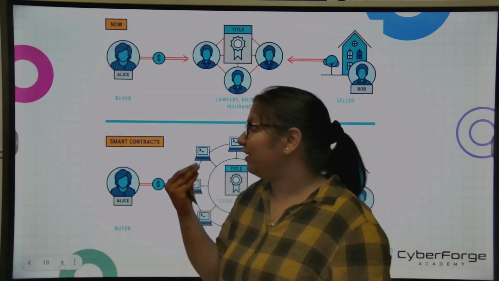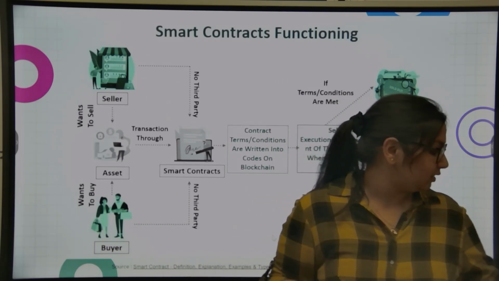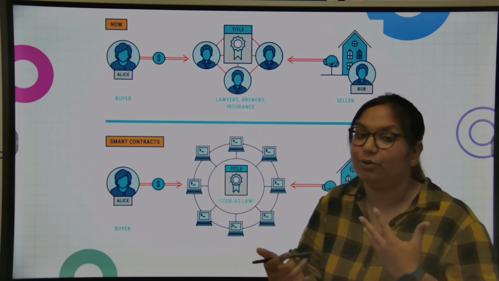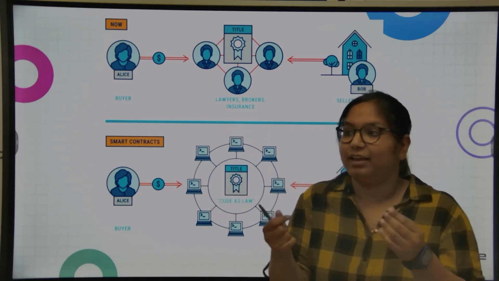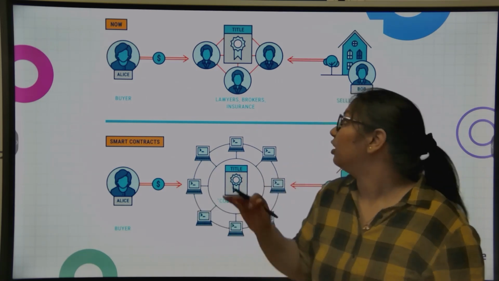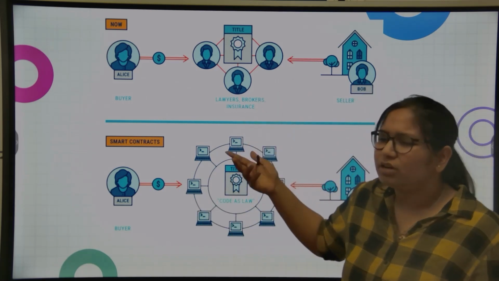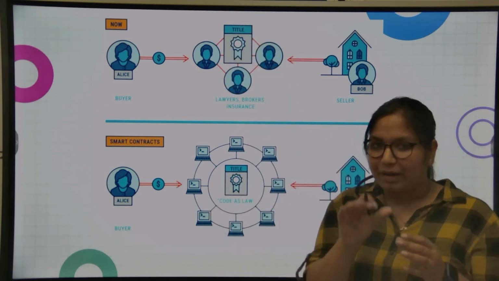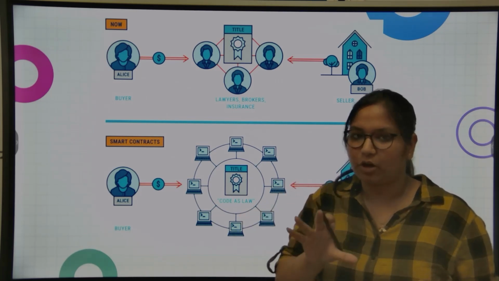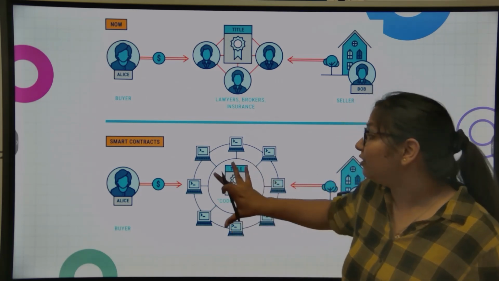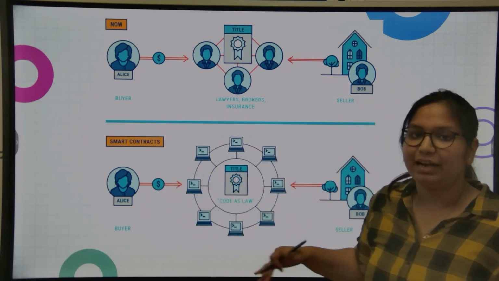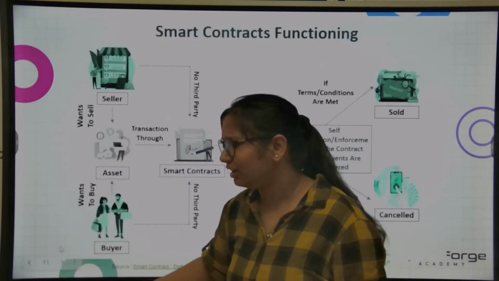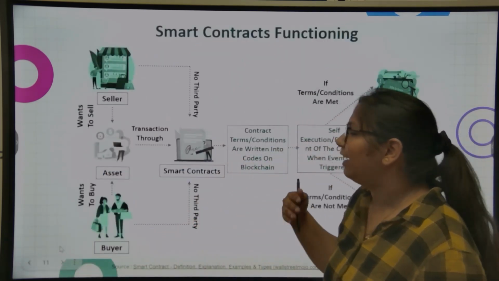Now, like we have already taken this example, suppose Ellis and Bob are two persons. Bob wants to sell his house. Ellis wants to buy that house. So they need some middleman to verify whether this transaction has happened or not. They will need lawyers, brokers, or insurance. To replace this, now we have smart contracts. Smart contracts are code written on blockchain which have some predefined rules. Based on that rule, the transaction happens and is stored on blockchain. So this replaces the middleman. Now we don't have to rely on a third party.